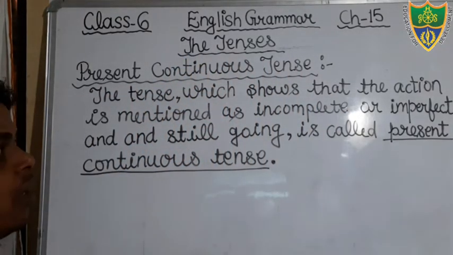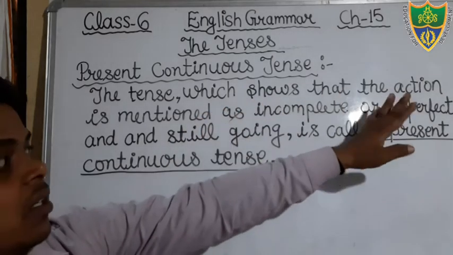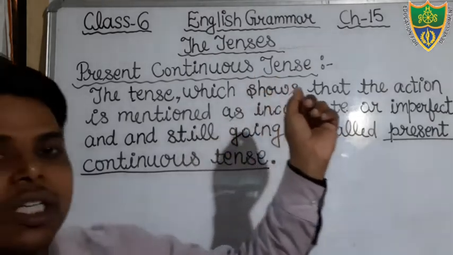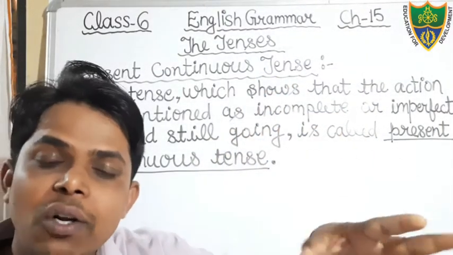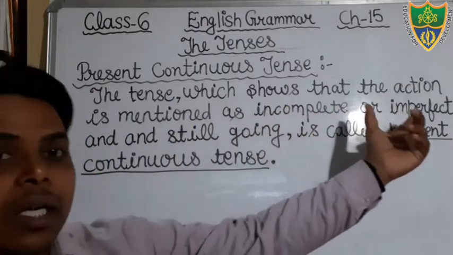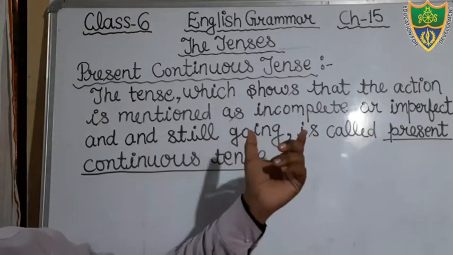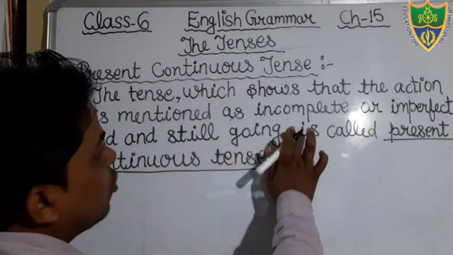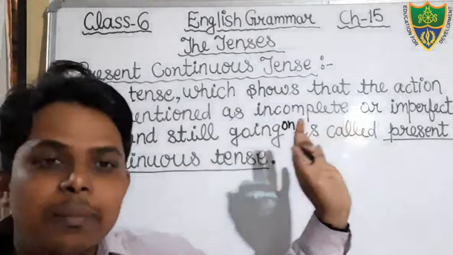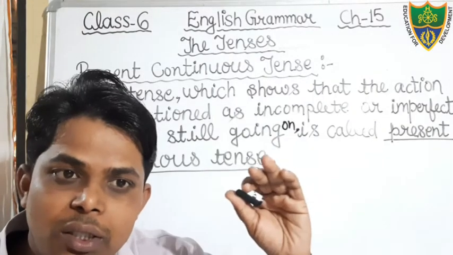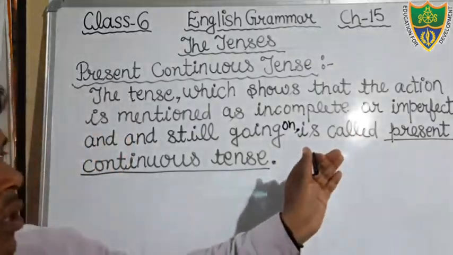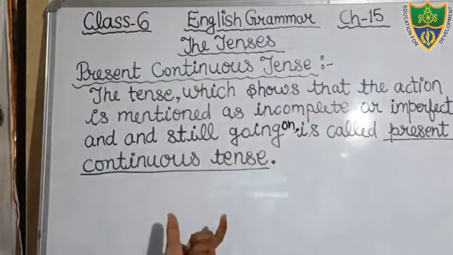You open your notebook and write down: the tense which shows that the action is mentioned as incomplete. Here, in this tense, we find the action is incomplete, that is not completed, that is in process. Mentioned as incomplete or imperfect and still going on. It means in present continuous tense the action is in continuous process and that is going on. Therefore, it is called the present continuous tense.